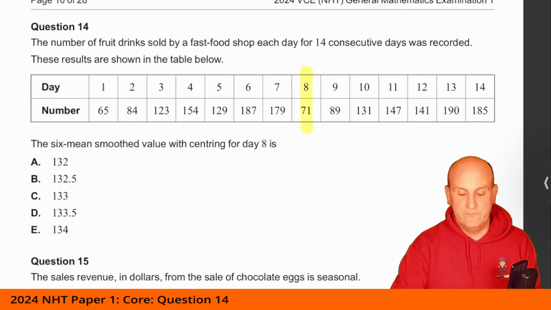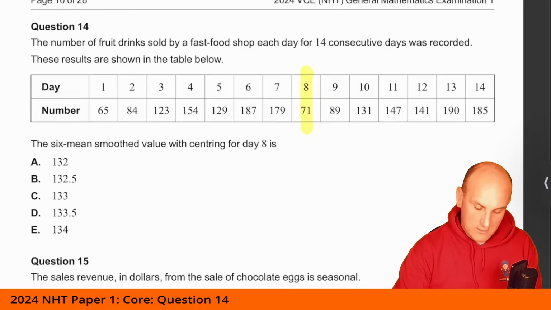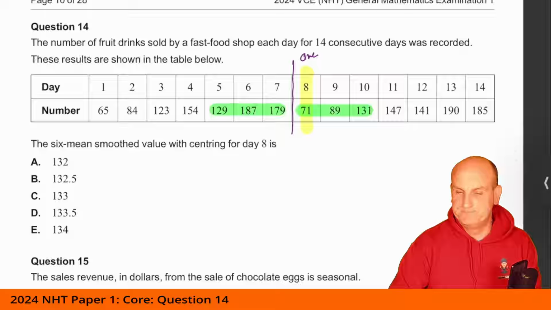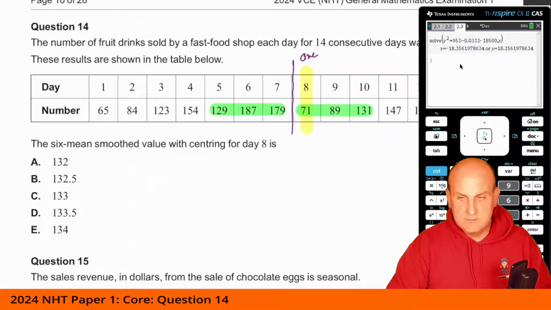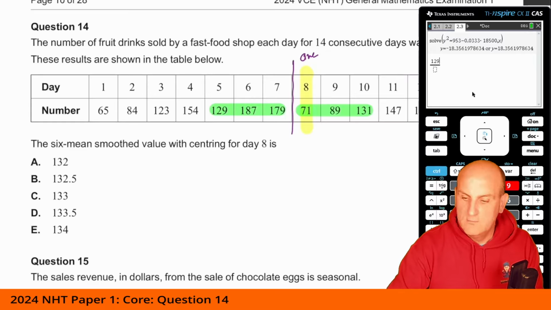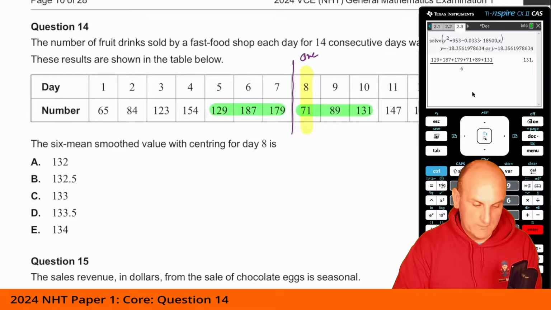Because we want an even number, it means I've now got a smooth on the left of that point, and on the right of that point, and then we average those 2 values. So if we do the left of the point first and highlight the values we're looking at, we want those 3 and those 3, because we want 6. Let's fire up my calculator, because I can do that now. I'm going to go Control and divide, and do 129 plus 187 plus 179 plus 71 plus 89 plus 131. Divide that by 6, and that's going to give me 131.